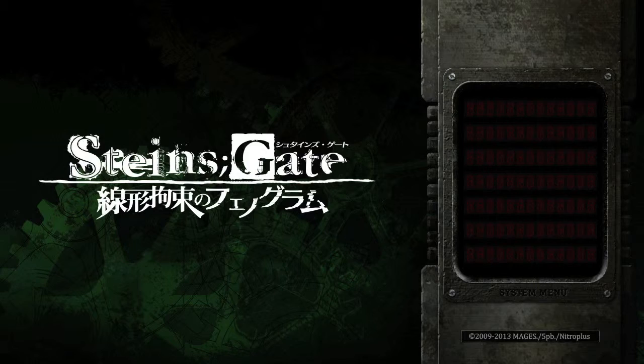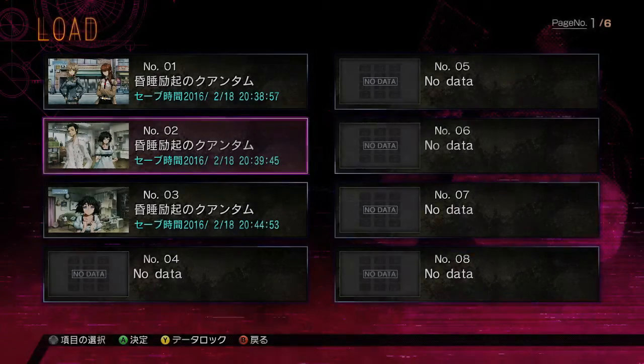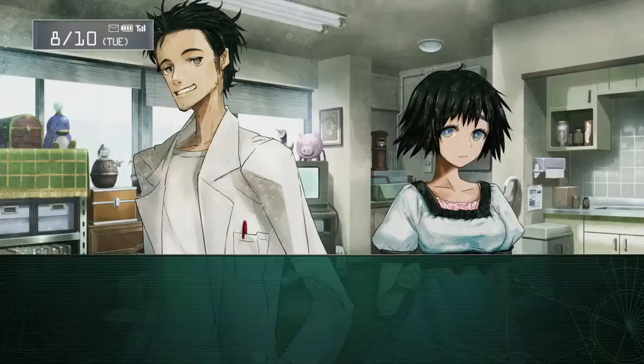So after you clear the episode, what you want to do is go back to load, and this time we're going to load from another save. So we're going to load from slot number 2 this time, and that should put you back in the apartment with Okuri and Mayuri right here.